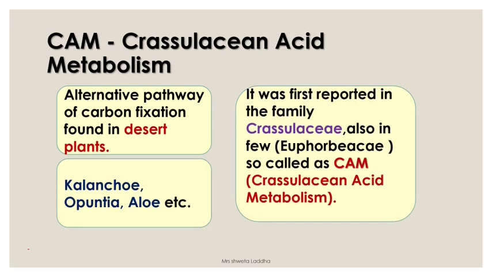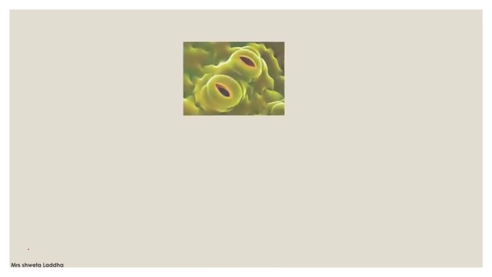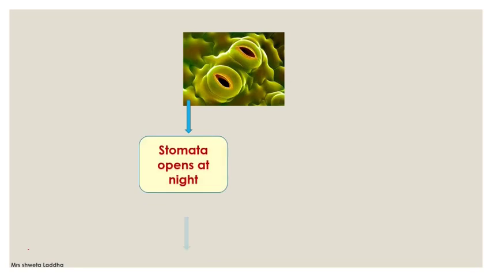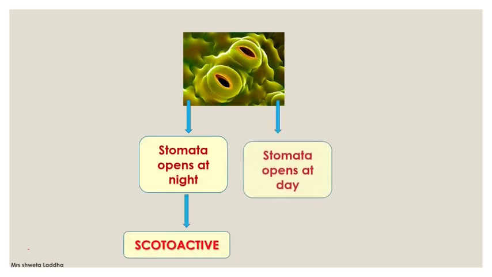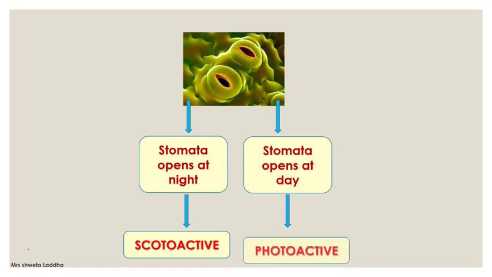It was first reported in the Crassulaceae family, so it is called the CAM pathway, Crassulacean acid metabolism, but it was also found in the Euphorbiaceae family. Now let us see one concept. If the stomata open at night, we call these stomata scotoactive stomata. Whereas if stomata open during the daytime and close at night, which is found in normal plants, C3 and C4 plants, then we call them photoactive stomata. In the CAM pathway, we see that the stomata are scotoactive.